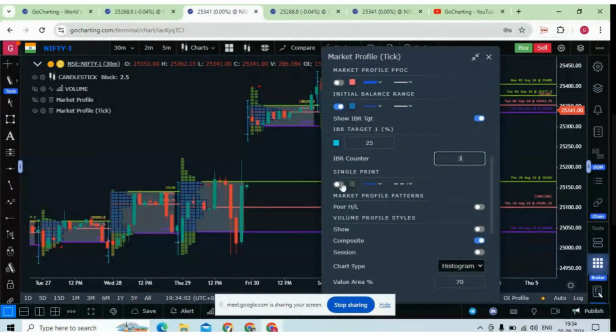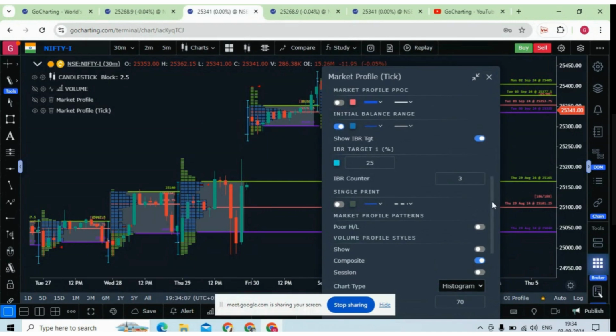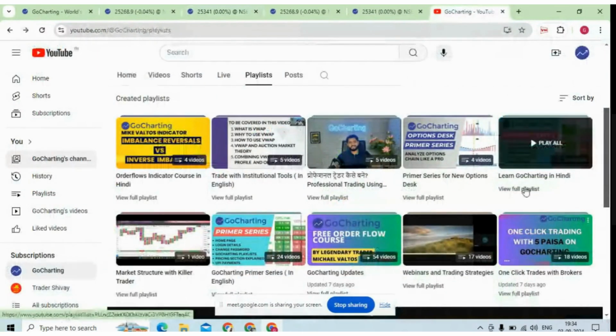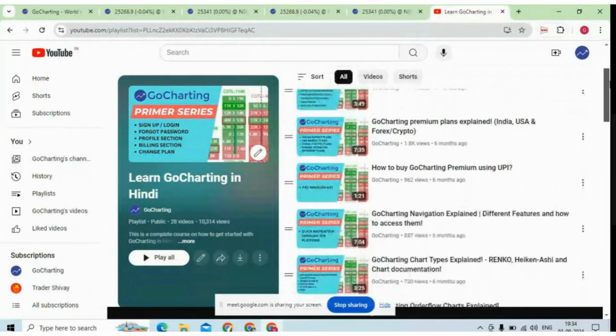These are the single prints. The single prints will be highlighted if they are forming. Then these are the poor high, low. I think this is very basic. And if you want to understand it in great detail, you can click on these playlists. We have explained every feature in great detail.